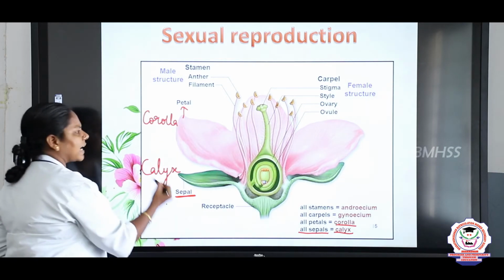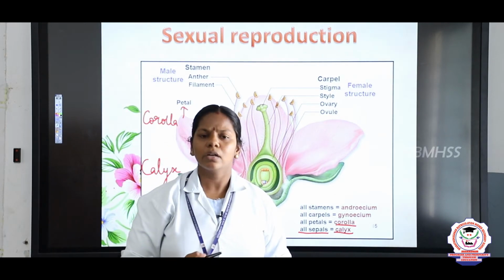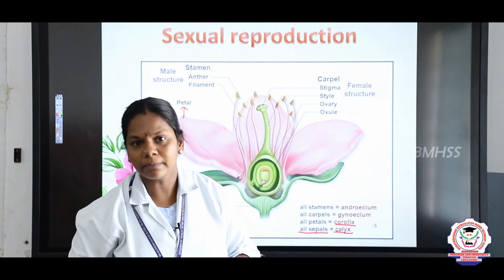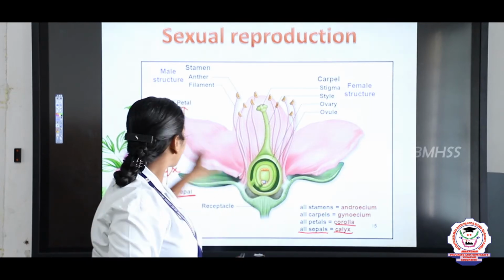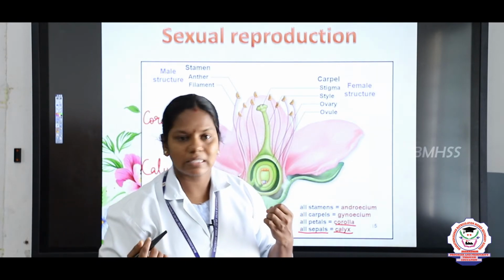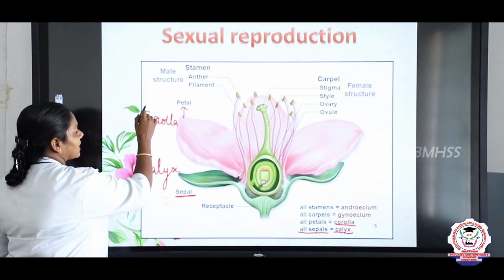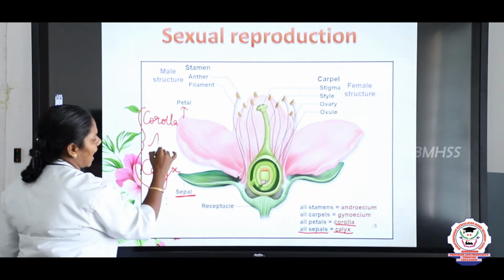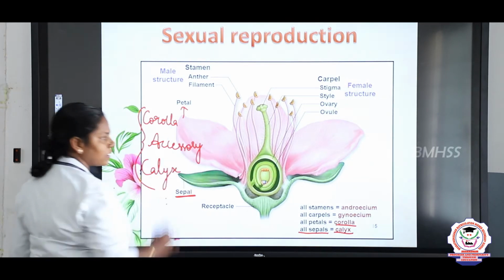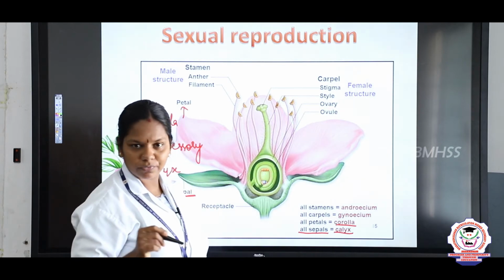This calyx and corolla are the accessory organs. What do you mean by accessory organs, children? They are not involved directly in reproduction, right? The corolla is there just to attract the insects. So corolla and calyx are said to be the accessory organs.